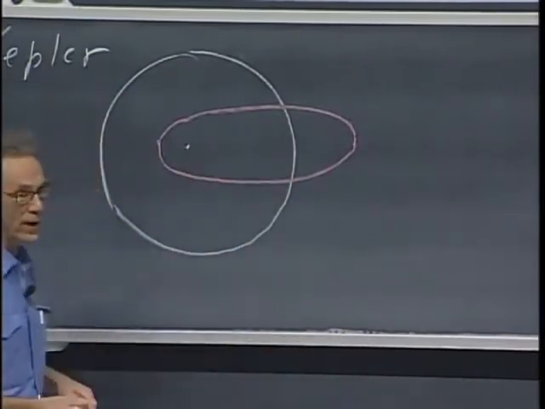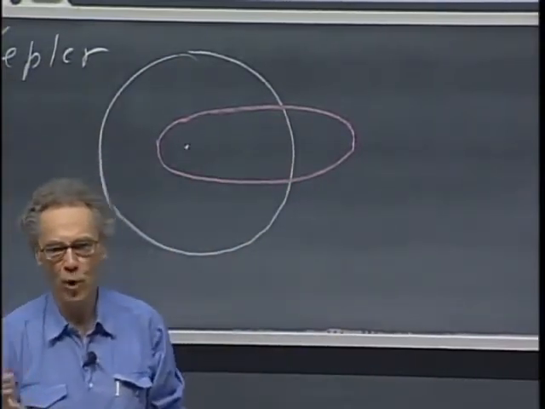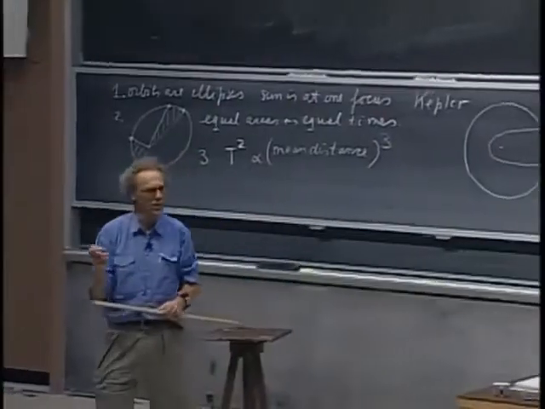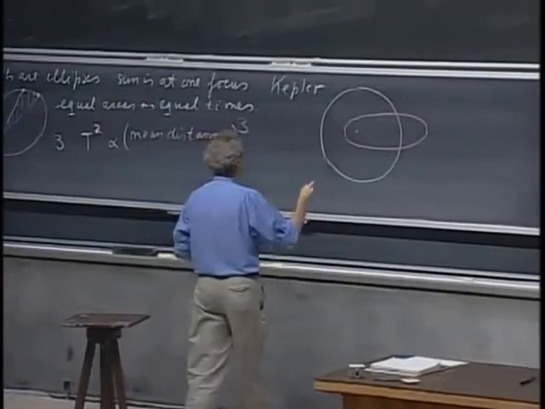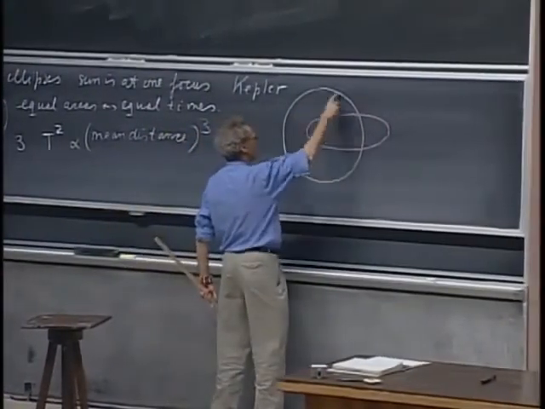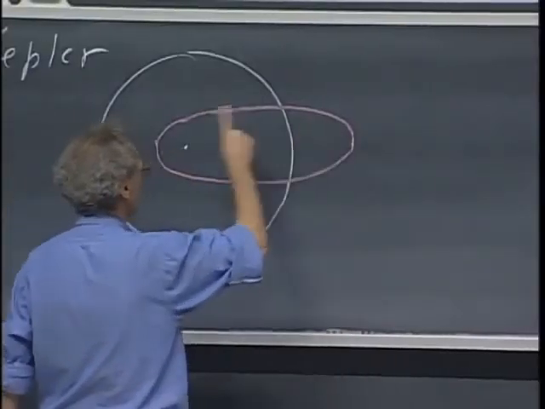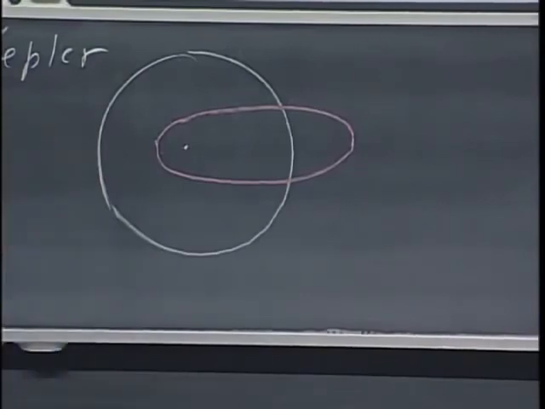That means, according to equation 5 and 6, that both orbits have exactly the same mechanical energy, and both orbits have the same period. So to go around this circular orbit will take the same amount of time as to go around this one. And that is by no means obvious.